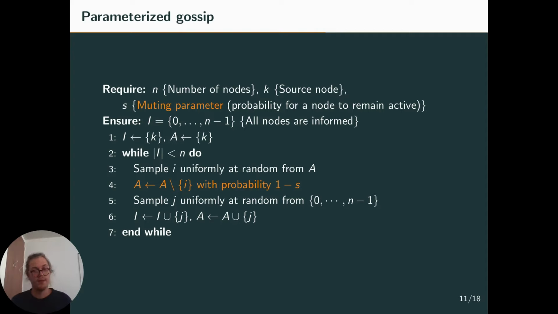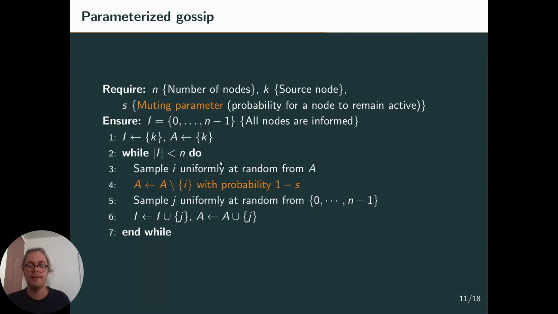So the protocol we'll study is the protocol I showed you with a slight twist, which is that when a node sends a message, it has a probability s to remain active.